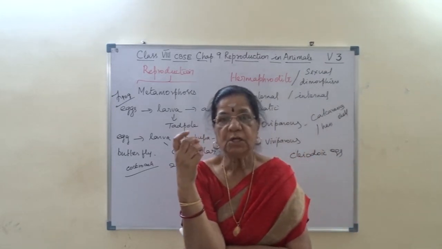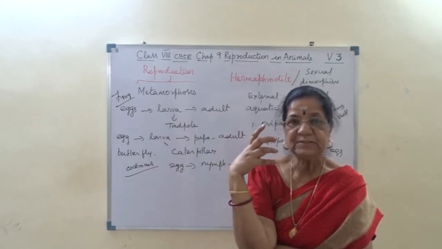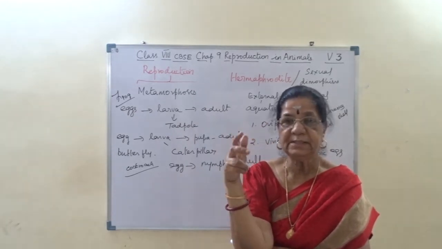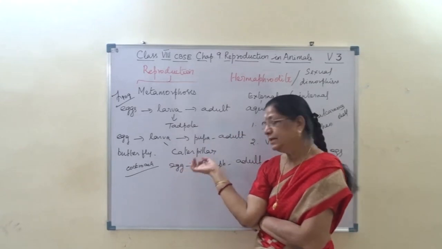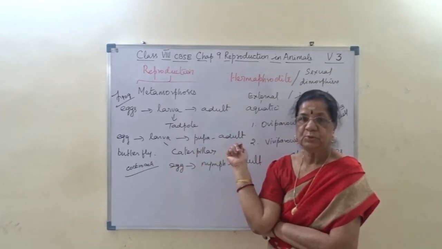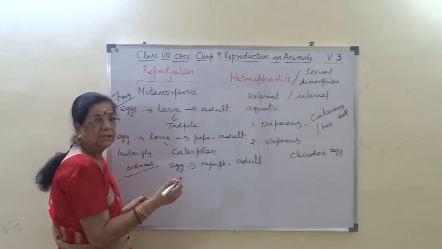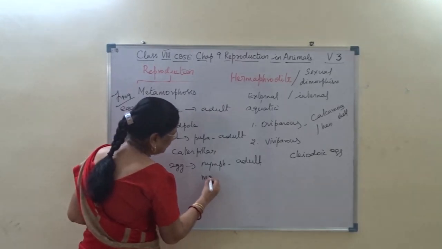Instead, the young cockroach will develop so many exoskeletons and that will be shed off periodically as the nymph grows. And that periodic shedding of the exoskeleton is called molting.